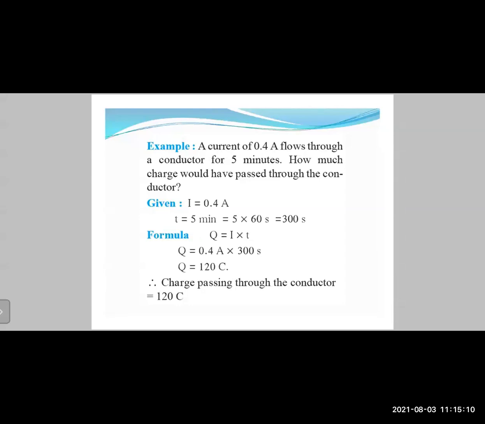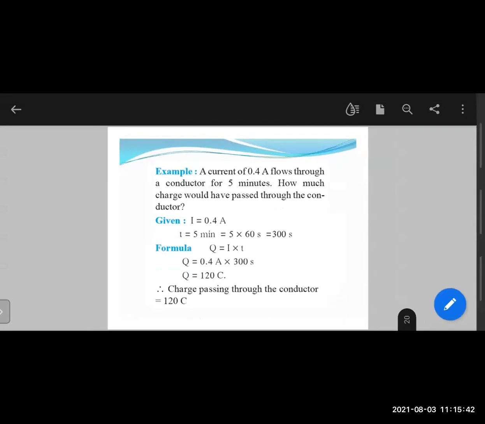Then the formula for current is I equals Q upon T, right? What we need to calculate here? The value of Q, that is charge. So if you rearrange that formula, I equals Q upon T, we get Q equals I into T. We know I is 0.4 amperes multiplied by the time, that is 300 seconds. So Q we get as 120 coulombs. Therefore, charge passing through the conductor is 120 coulombs.